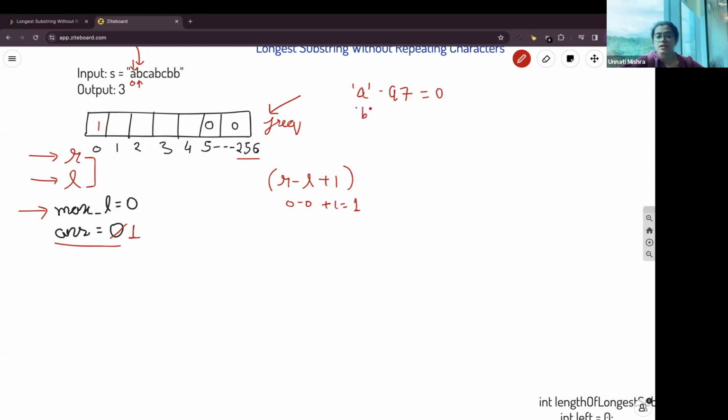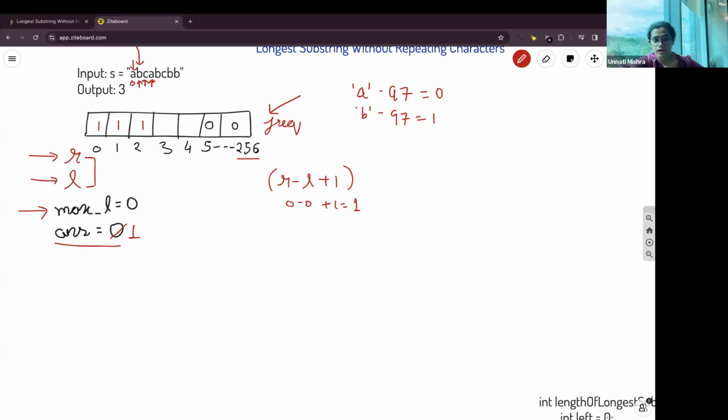When we encounter B, B's ASCII value is 98. So 98 minus 97 is 1. So we'll store B in the first index. Then we move the right pointer to C. So C is 99. So 99 minus 97 is 2. We'll store C at the position 2.